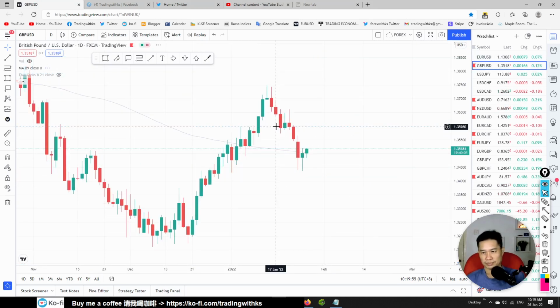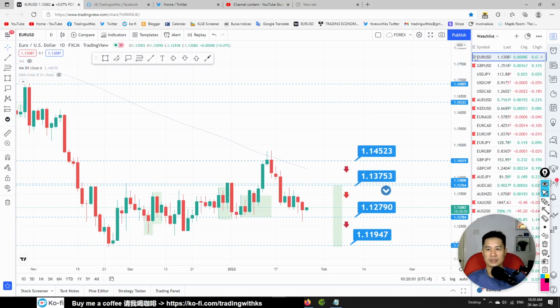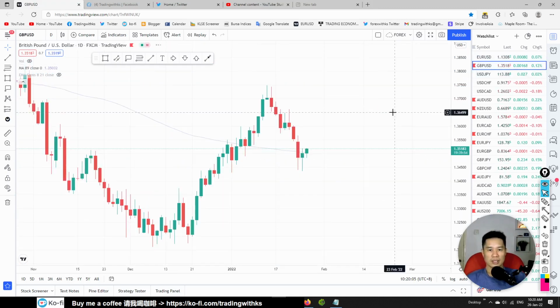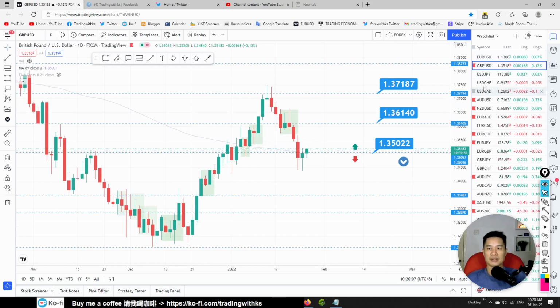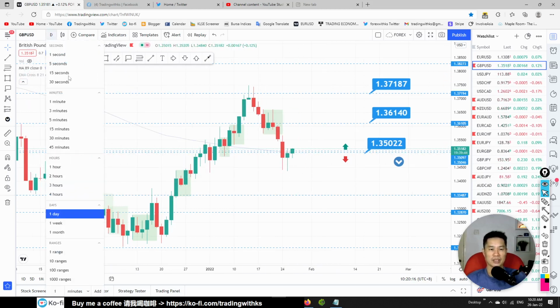Okay, Pound USD. Price is at our buyer's line. So on the move above this pin bar, there is a possible sell or buy opportunity here. So this one, there's a possible trade over here.